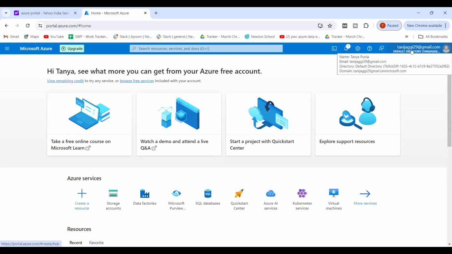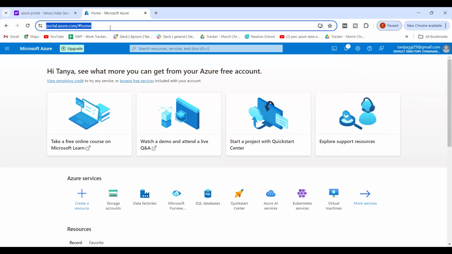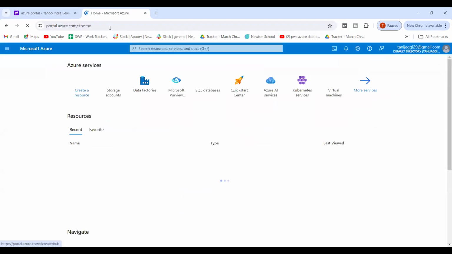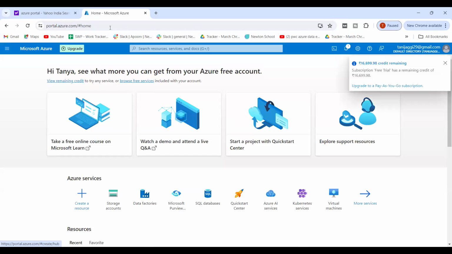If I open my account over here, they're not showing me right now. Let me refresh it. So can you see the free subscription has remaining credits of 16,699? So they are giving me some amount of subscription. Either this is utilized first, or my monthly subscription is expired.